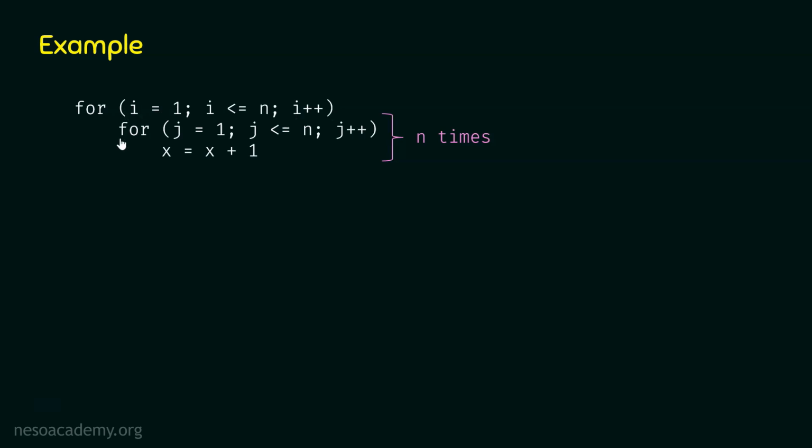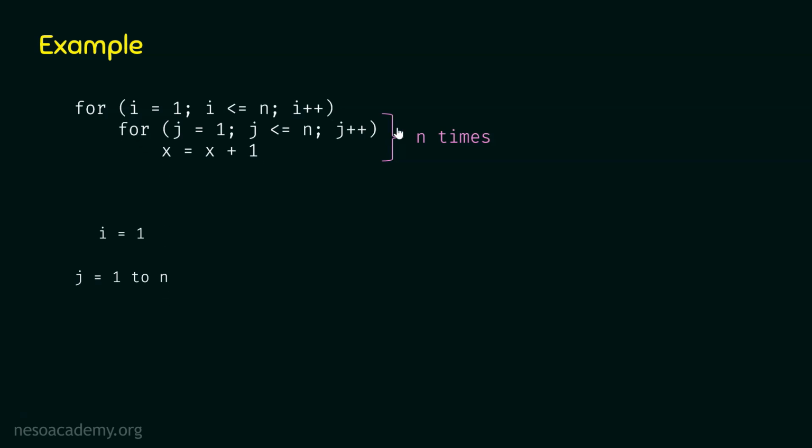In this for loop, we have this inner for loop, so it will execute. And we know this for loop will execute n times. Therefore, we can say for i equal to 1, this for loop will execute n times. Or we can say variable j will receive values from 1 to n. So for i equal to 1, j will receive values from 1 to n.